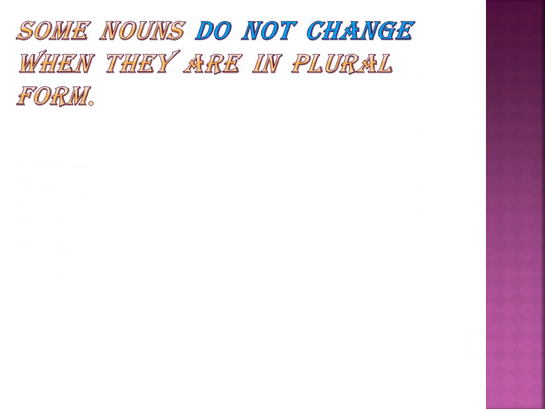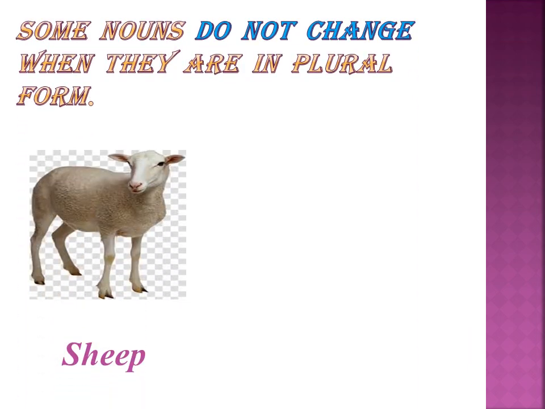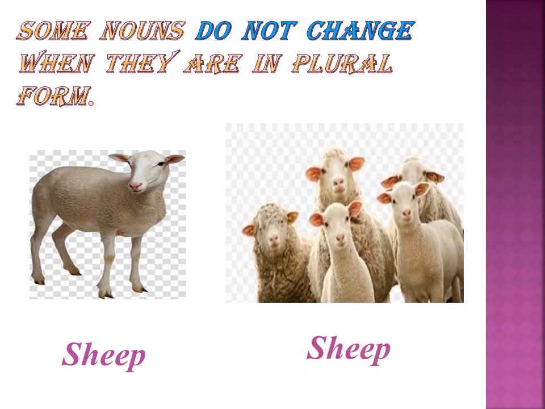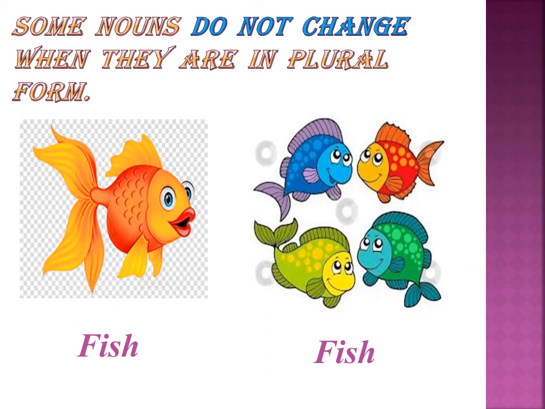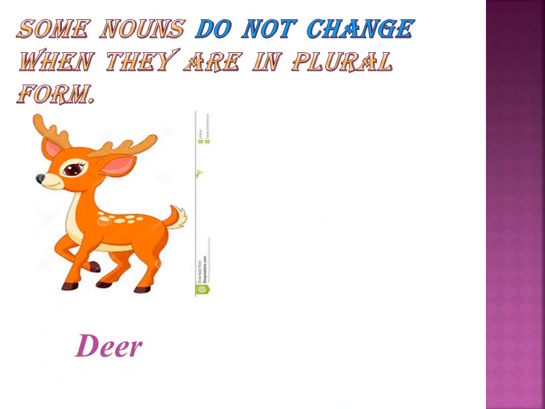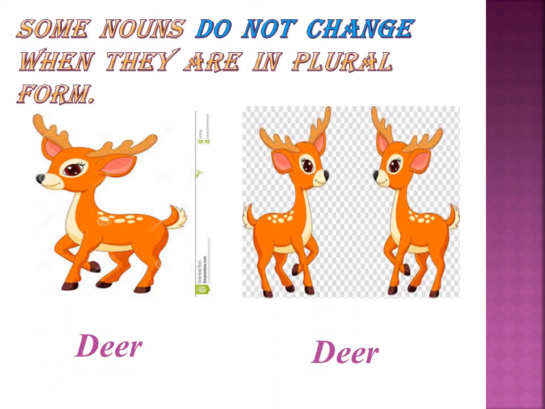Rule number 9. Some nouns do not change when they are in plural form. For example, sheep, sheep. Singular is also sheep, plural is also sheep. Fish, fish. Similarly, deer, deer.